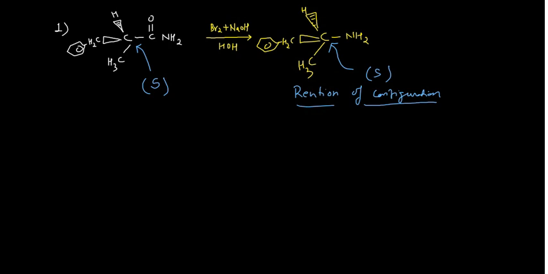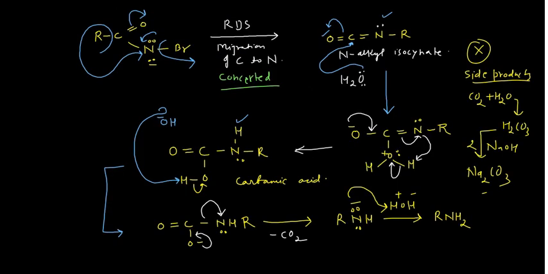This again is something very, very important. This Hofmann rearrangement is an intramolecular reaction. Why intramolecular? All the things which are migrating from here to here, the reaction is going intramolecularly. That means this migrating group does not separate during the rearrangement course.